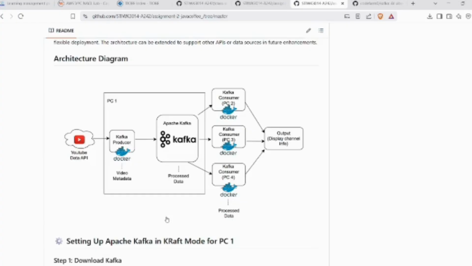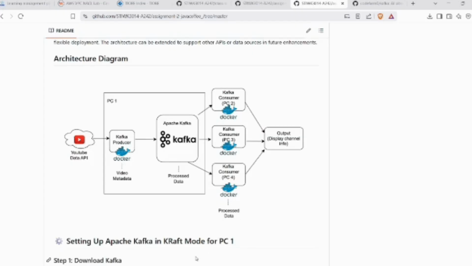on PC1. We are using Apache Kafka in KRaft mode, which eliminates the need for Zookeeper and simplifies the setup. Kafka serves as the central message broker, efficiently handling the data stream. From Kafka, the processed data is distributed to three Kafka consumers running on separate machines, PC2, PC3, and PC4, all of which are also containerized. These consumers subscribe to Kafka topics and process the data in parallel, ensuring scalability and load distribution. The final processed information is sent to the output layer, which displays the channel information.